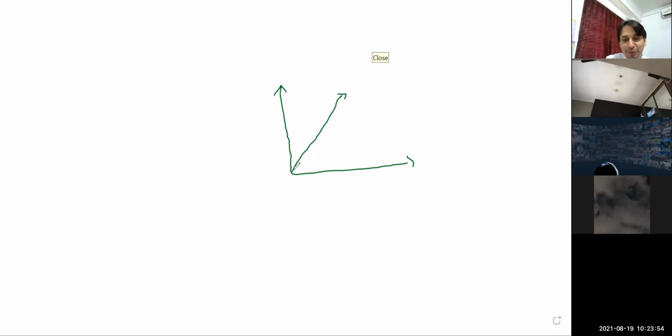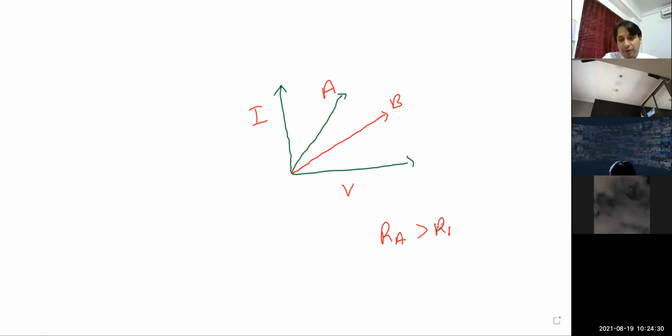Let me help with this topic with this graph. You will understand. As per your textbook, this is A and B, and the voltage is along the x-axis, current is along the y-axis. Now the question is, children, which metal, metal A or metal B, or you can say which line, has higher resistance? Which conductor has higher resistance? You have to identify, is RA greater than RB here, or RB greater than RA?